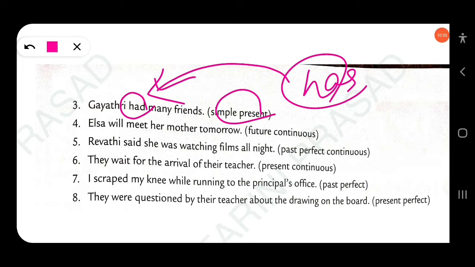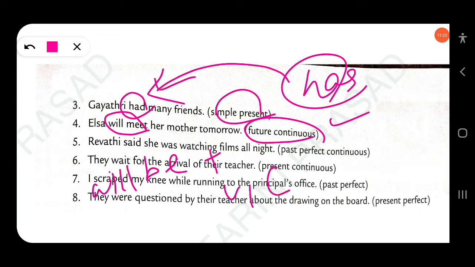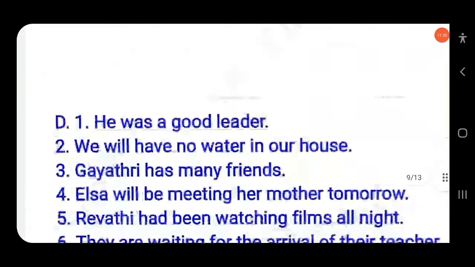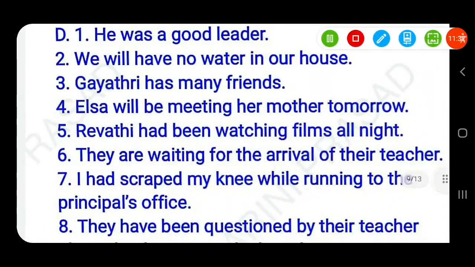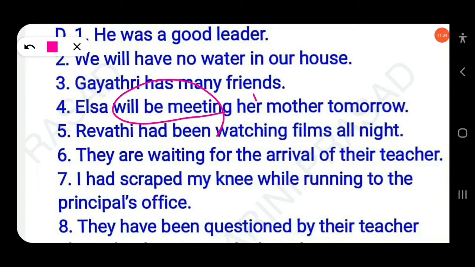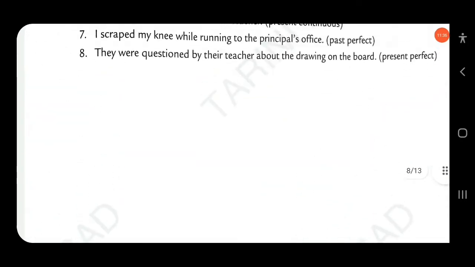Elsa will meet her mother tomorrow. The sentence is written in simple future. You have to change the sentence into future continuous. The structure of future continuous is will be plus v1 ing. So the answer will be Elsa will be meeting her mother tomorrow. Clear?